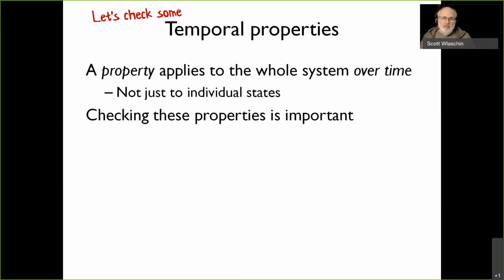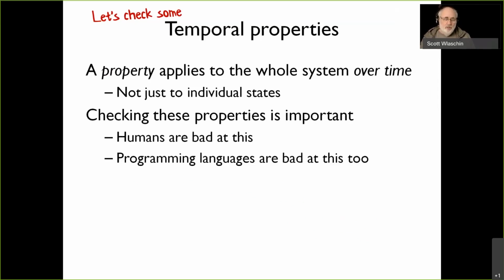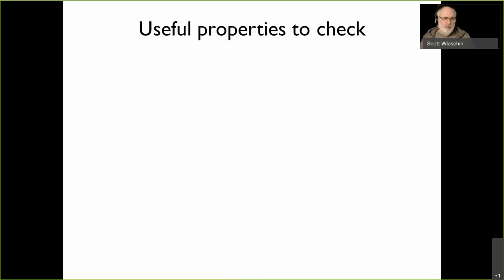And this is the kind of thing that humans are really bad at. Checking that the queue size never goes out of bounds. It's really hard for us to kind of see that when you have multiple producers and multiple consumers. Programming languages are really bad at this too. An average programming language is not designed for this kind of thing. However, TLA plus is designed for this kind of thing. TLA plus is excellent at this kind of thing. So let's use TLA plus to do it. So what kinds of properties can we check? What's useful in our world of modeling?